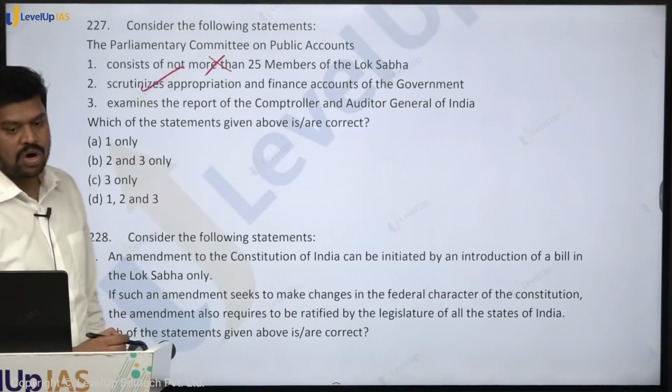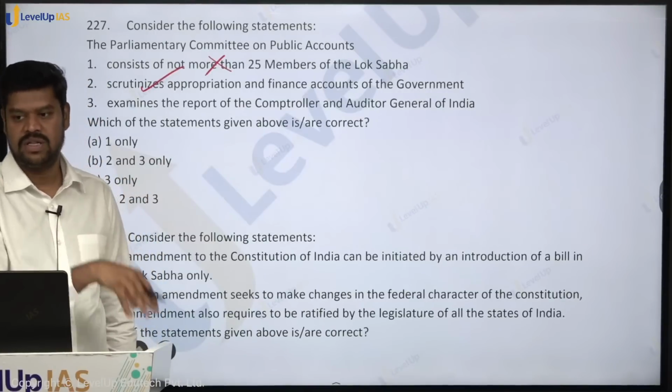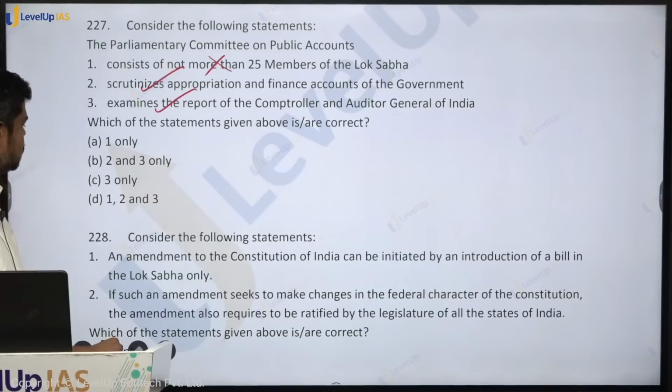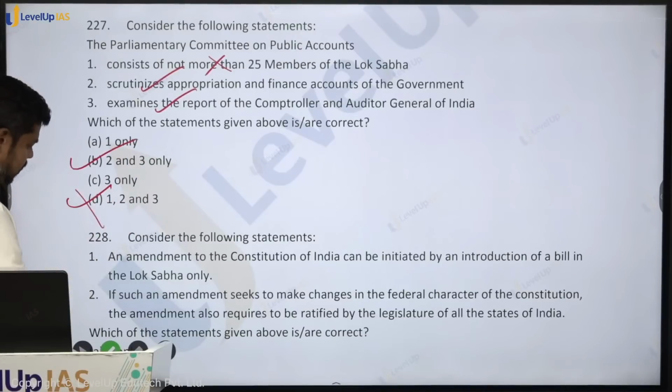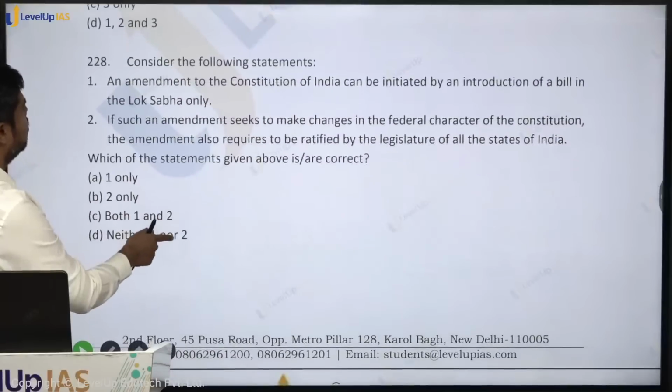It examines the report of the Comptroller and Auditor General. Yes, in general they scrutinize the auditor's report and these accounts. So all these things are true. Which of the statements given above are correct? Only 2 and 3. So option B, 2 and 3, is correct. Come to the next question.